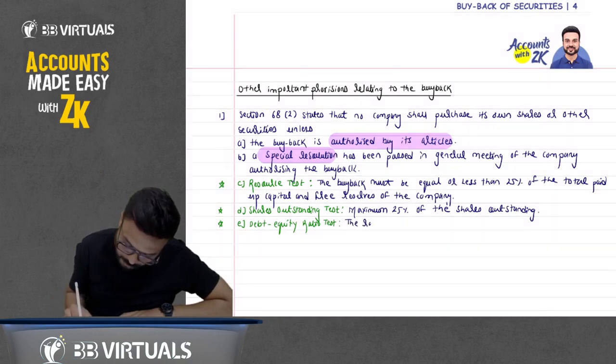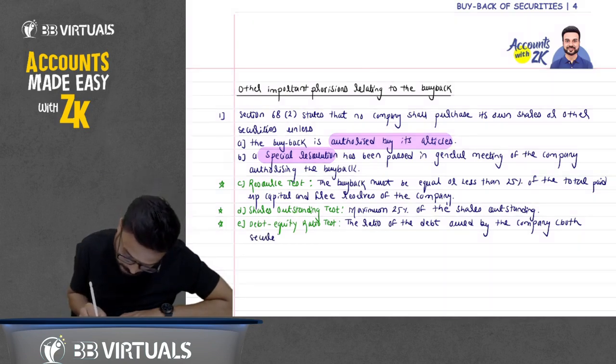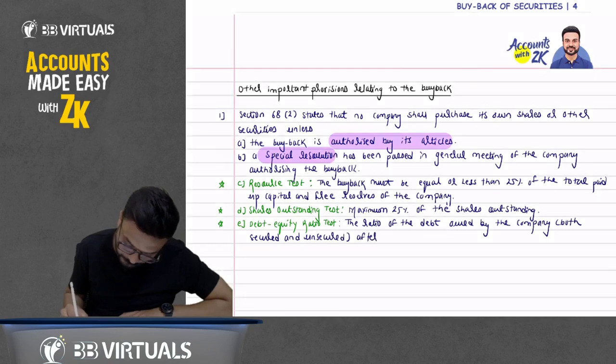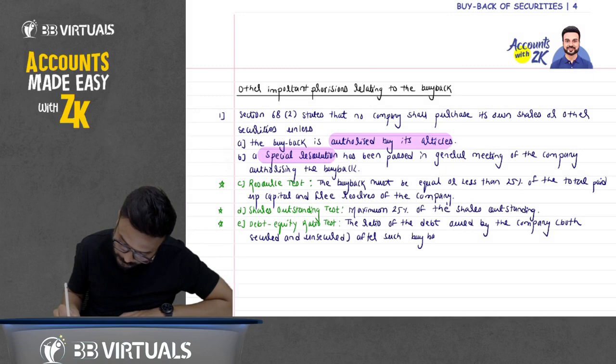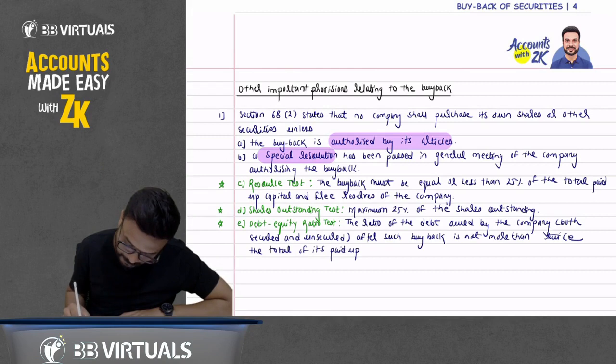The ratio of the debt owed by the company (write down in bracket, both secured and unsecured) after such buyback is not more than twice the total of its paid up capital and its free reserve.